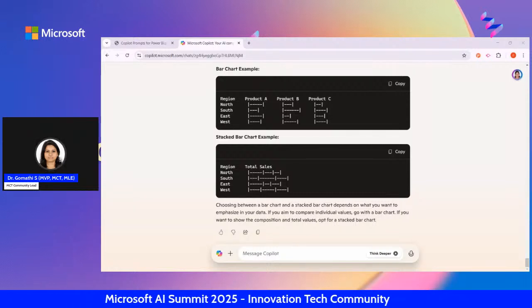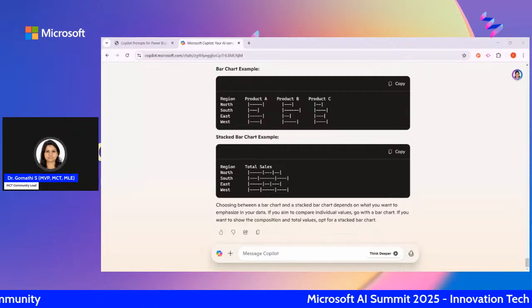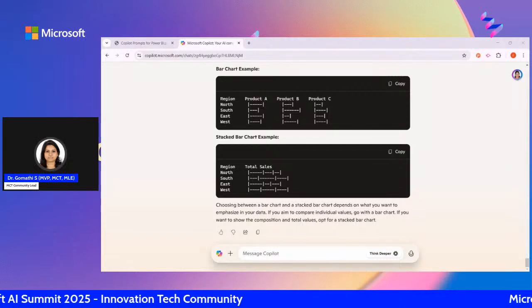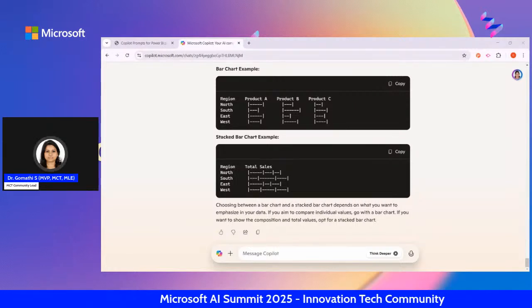You should be very clearly mentioning how to use the Power Query editor in Power BI to clean and transform the data. So you should be very careful with your context, your prompt, and your keywords, because it is how often you use a specific keyword that Copilot can understand. That is how it should be.